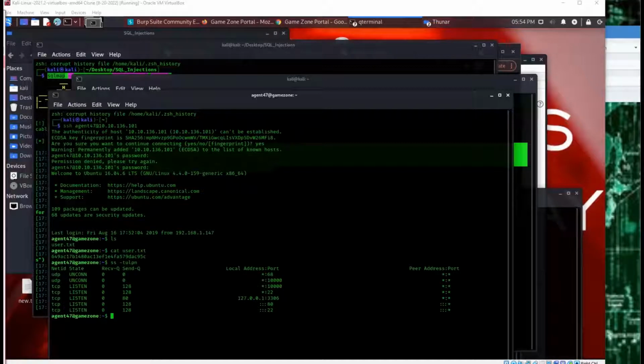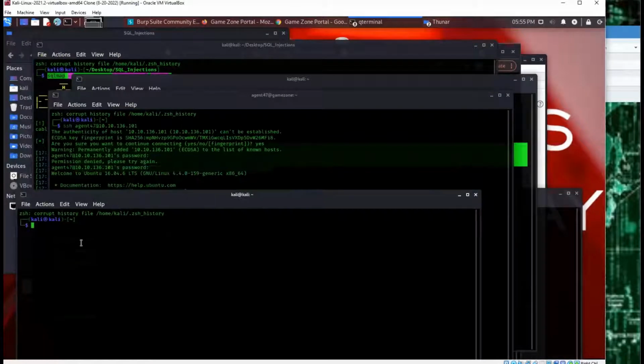All right, so next what we're going to do is utilize the other computer as our proxy. Okay, so let's try that. Let's just open up another terminal.